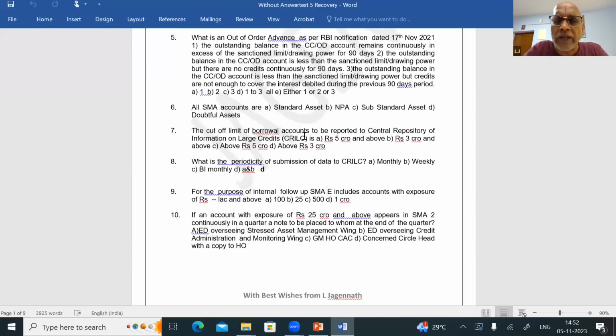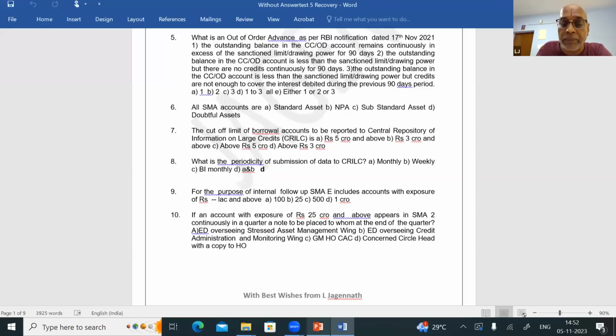Similarly, on a weekly basis, accounts where overdue has started this week, and accounts where the overdue has been completely removed, are to be reported.